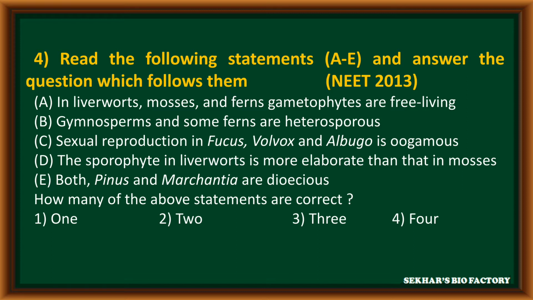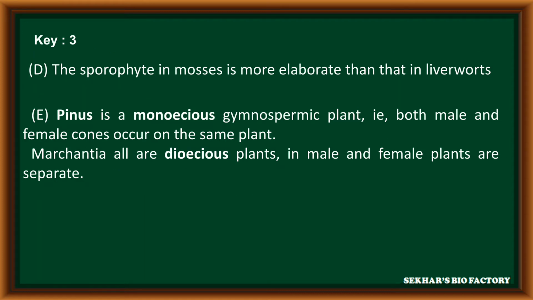How many of the above statements are correct? Option 1, 1. Option 2, 2. Option 3, 3. Option 4, 4 statements. The correct answer is third option. Three statements are correct and the remaining two are incorrect. A, B and C statements are correct. D and E are incorrect.